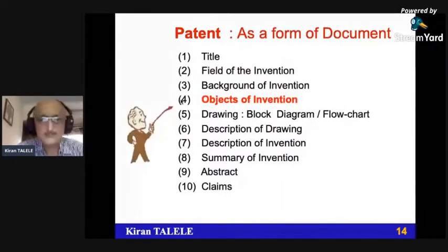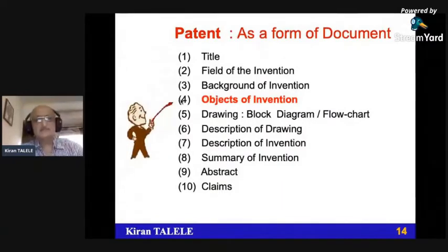Object of invention. Object of invention means purpose. Whenever we read a patent, the whole idea is to understand somebody's published patent, and if you're writing your own patent, it is better to have this information ready with you. In addition, your invention should be non-obvious, it should not be disclosed, it should be unique.